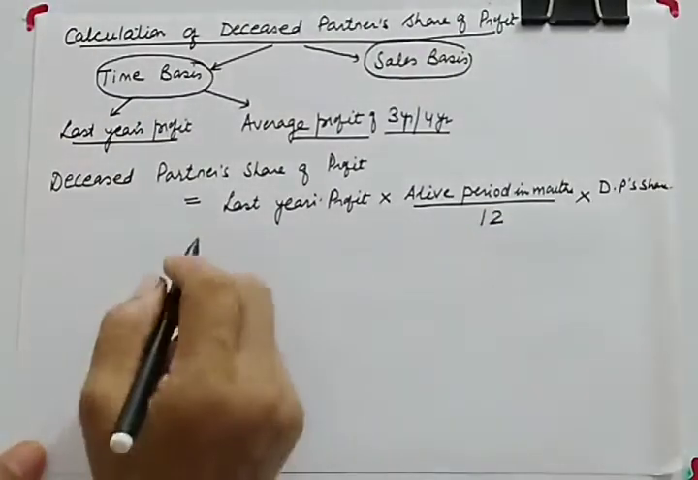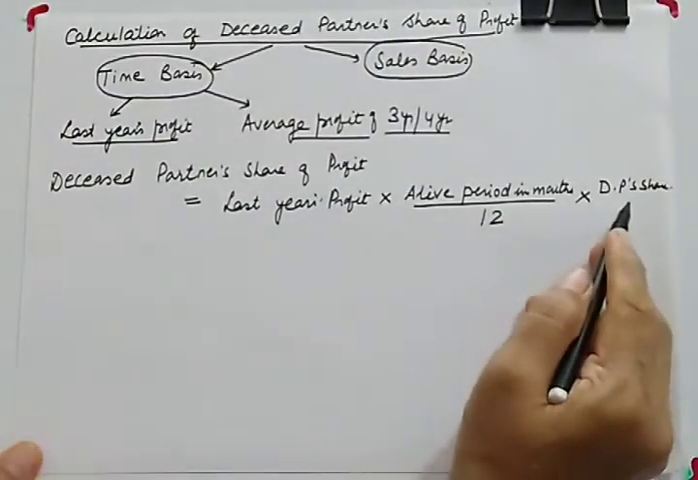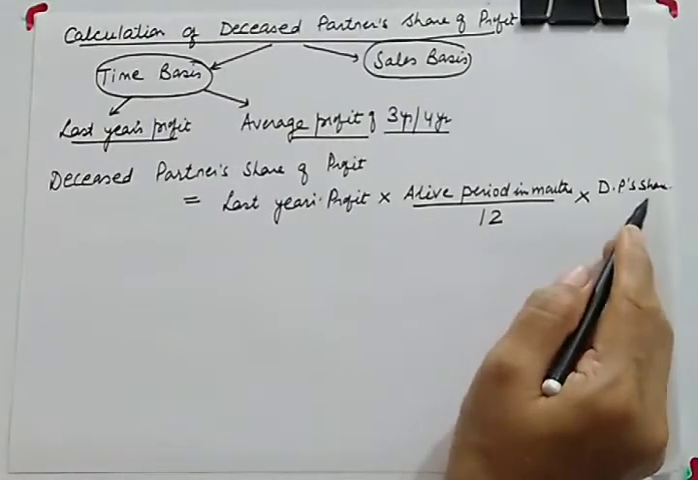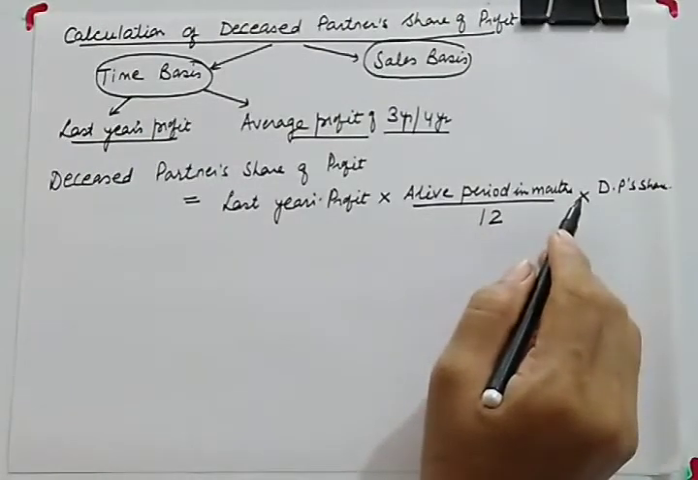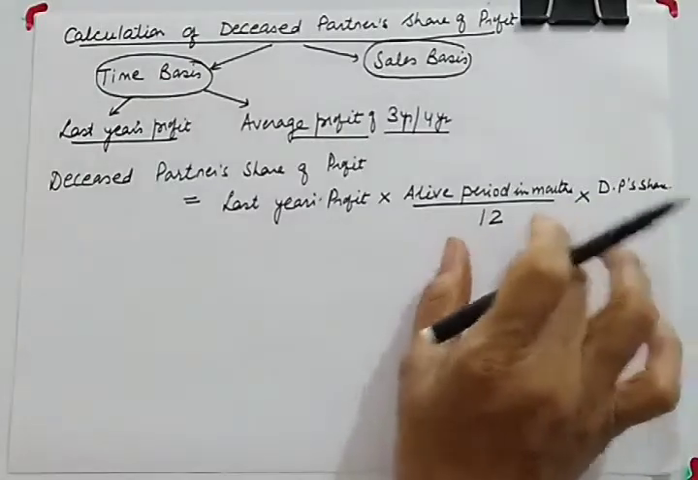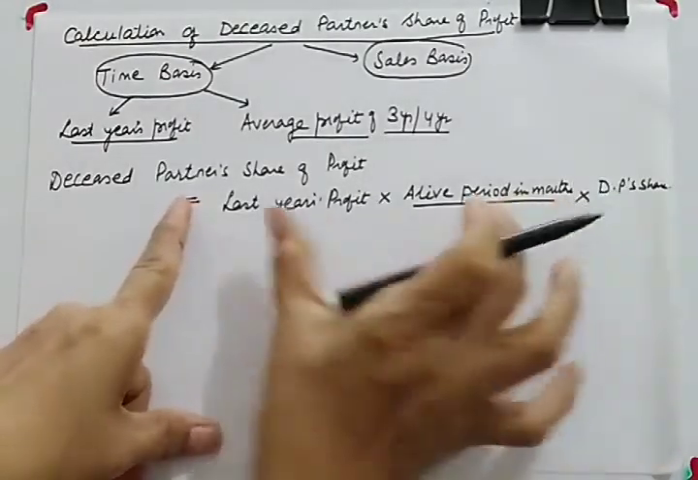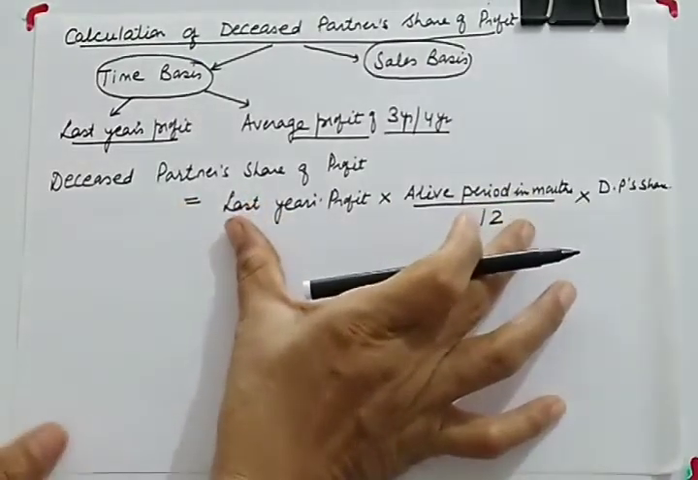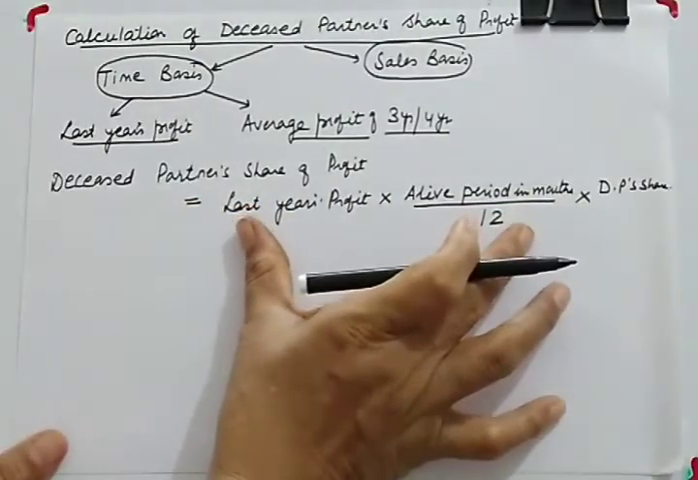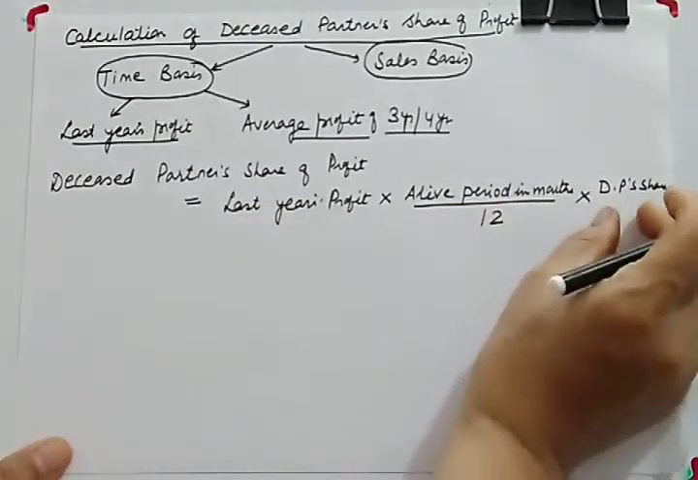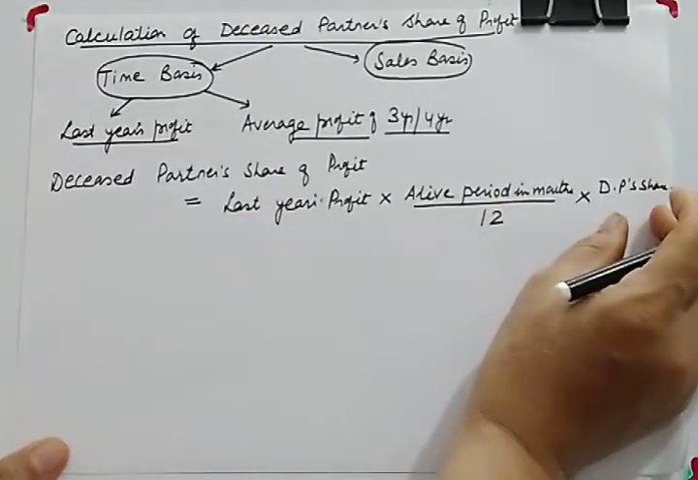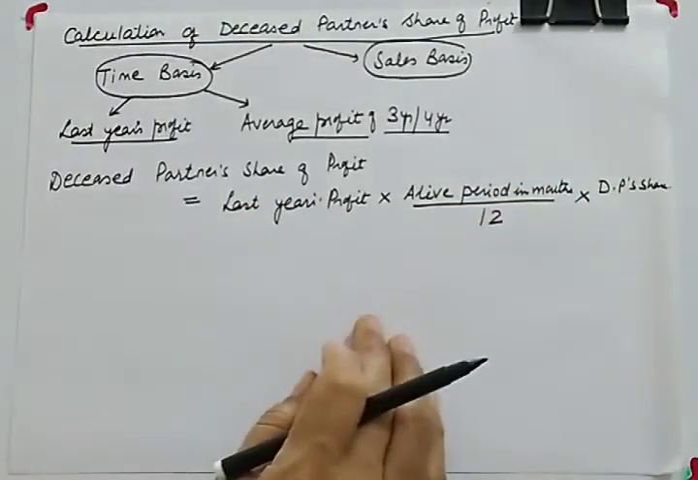So this is the formula, and normally students tend to forget to multiply this by the deceased partner's share. So it has to be calculated in 2 stages. First of all, you have to calculate this much. If you observe, this is the profit of the firm till the date of death. So it has to be multiplied by the deceased partner's share of profit.